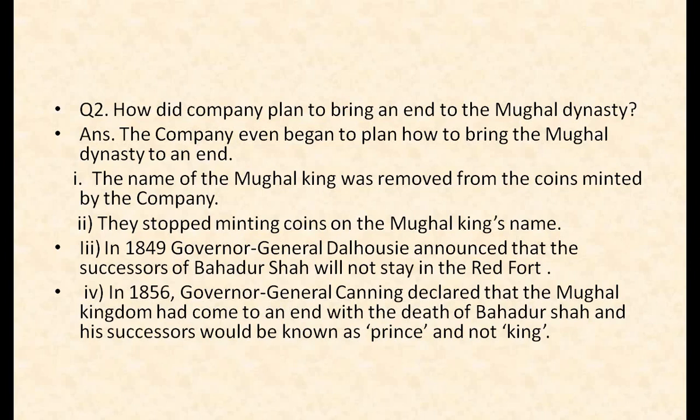In 1849, Governor General Dalhousie announced that the successor of Bahadur Shah Zafar would not stay in the Red Fort. And in 1856, Governor General Canning declared that the Mughal kingdom had come to an end with the death of Bahadur Shah, and his successor would be known as Prince, not King. So these were some steps taken by the British government to bring an end to the Mughal dynasty.